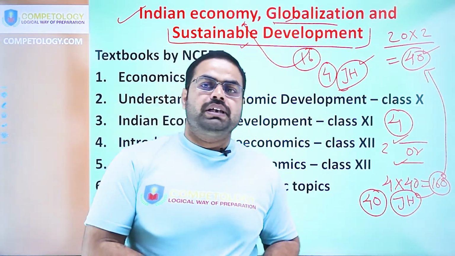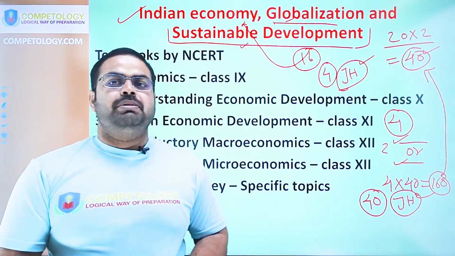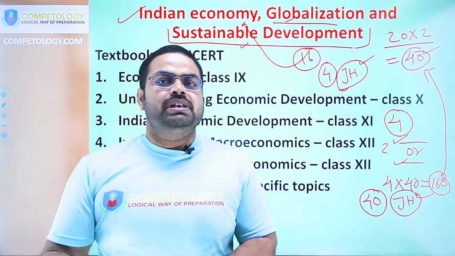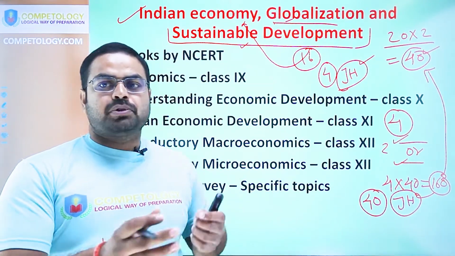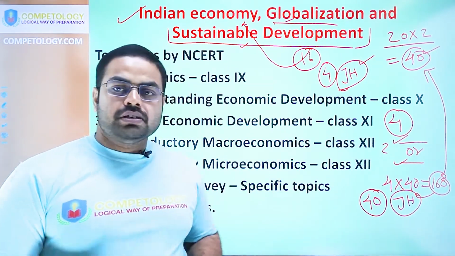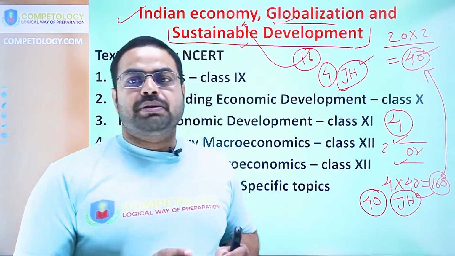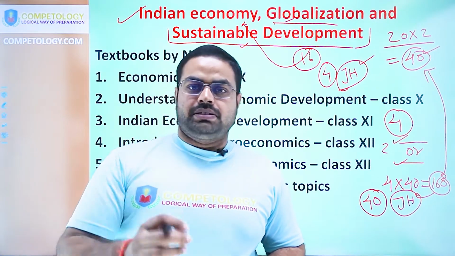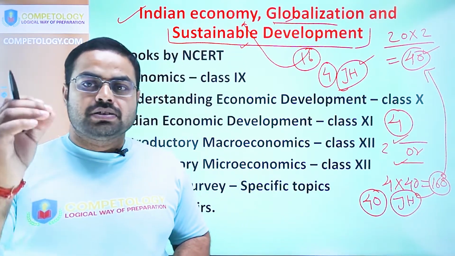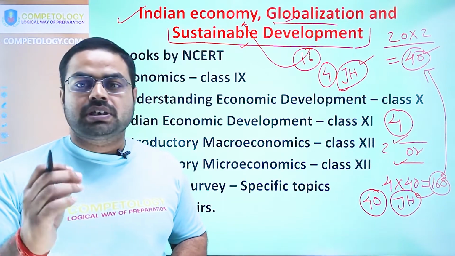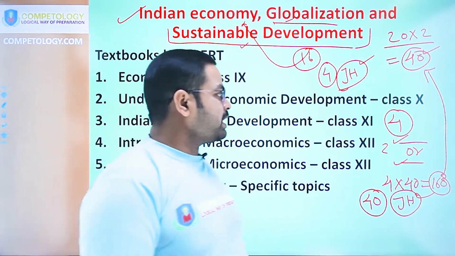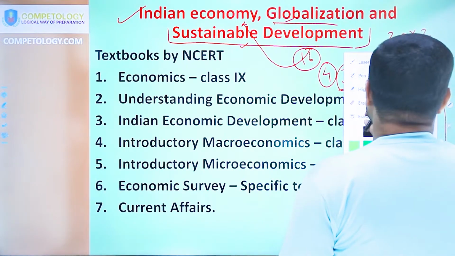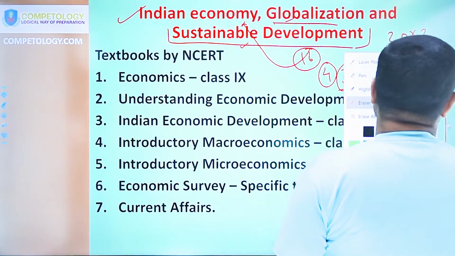It may be related to the agricultural condition of Jharkhand, the industrial condition of Jharkhand, or the economic development of different plants and processes, etc. You can easily prepare this paper with limited resources, but one catch is that you have to focus more and more on current affairs. For that, I have provided a book list which will be very easy to finish in a limited time period.